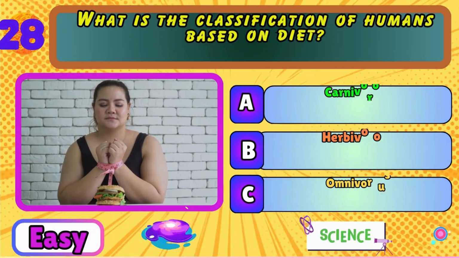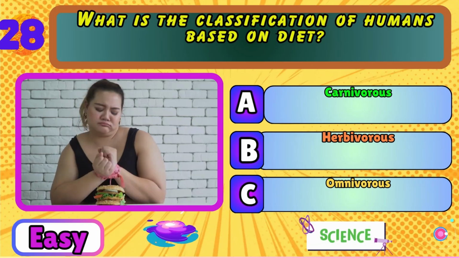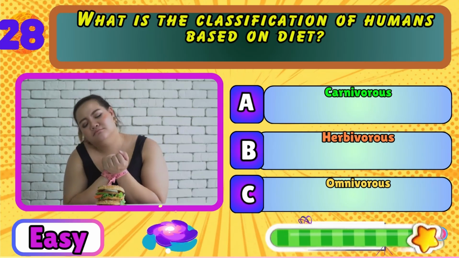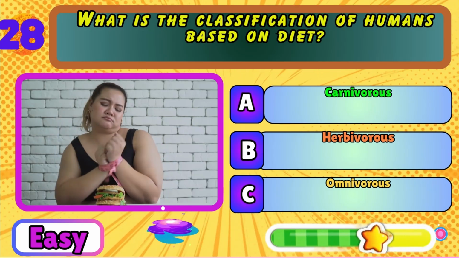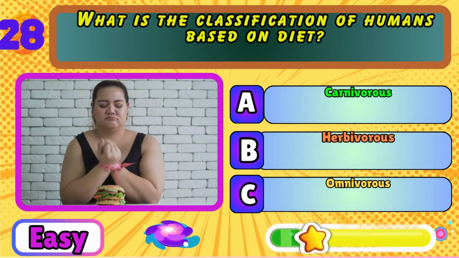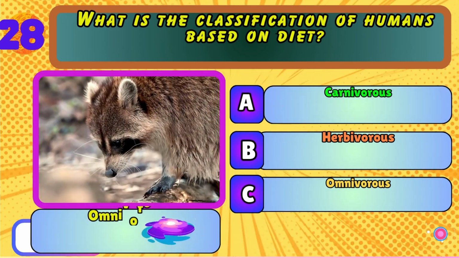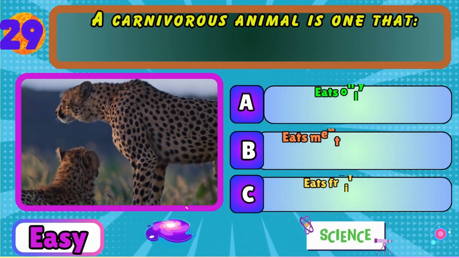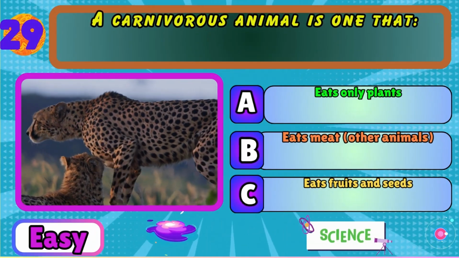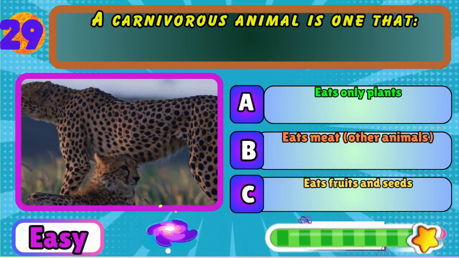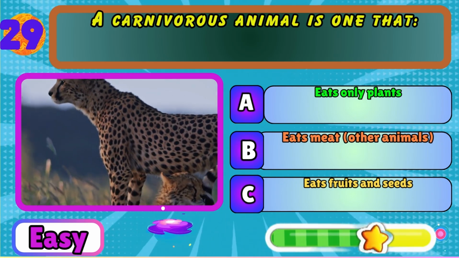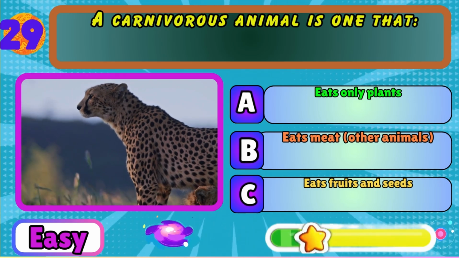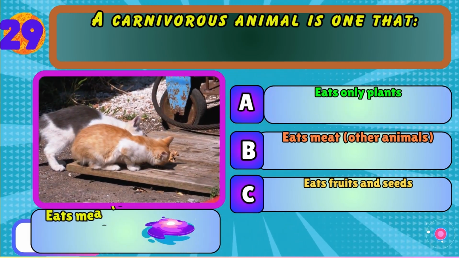What is the classification of humans based on diet? Carnivorous, herbivorous, or omnivorous? Omnivorous. A carnivorous animal is one that eats only plants, eats meat, other animals, or eats fruits and seeds. Eats meat, other animals.